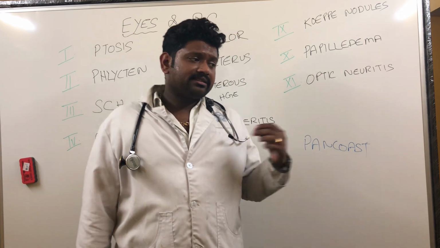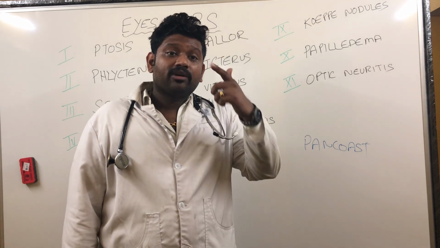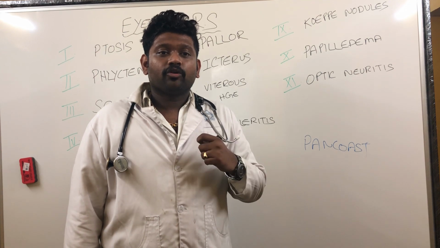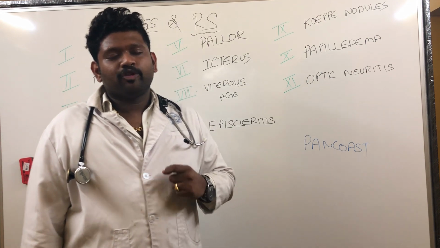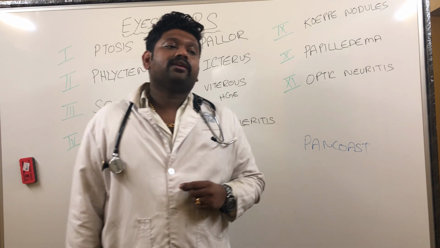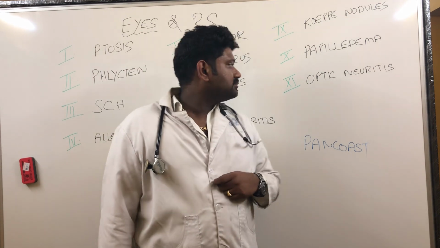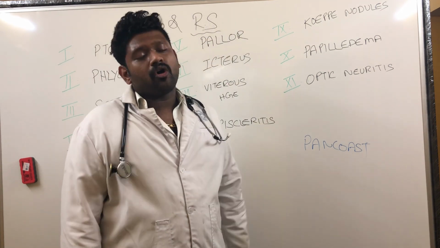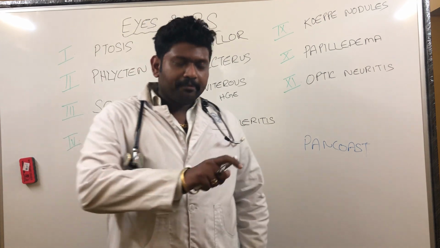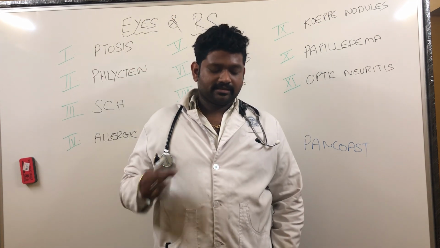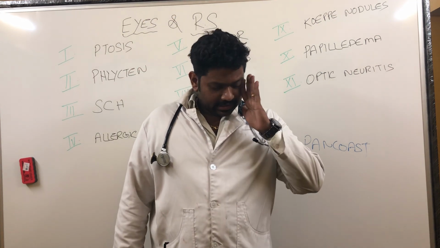And even if the patient is having miliary TB, in the eye you can find one thing. What is it called? MCQ, choroid tubercles. Choroid tubercles are seen in the eye in case of miliary tuberculosis. Next, number 11, optic neuritis. Optic neuritis and its relation to the respiratory system. Very nice, very important question.